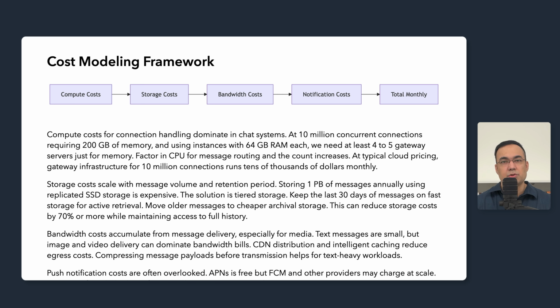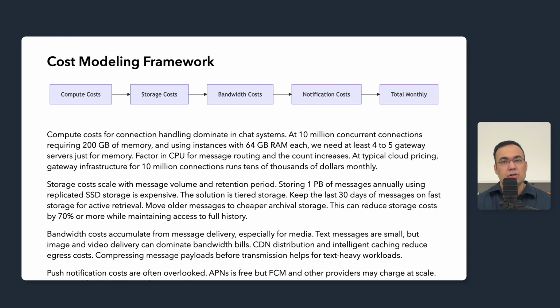This approach can reduce storage costs by 70% or more while maintaining access to full message history when users need it. Bandwidth costs accumulate from message delivery, especially for media. Text messages are small, but image and video delivery can dominate bandwidth bills. CDN distribution and intelligent caching help reduce egress costs. Compressing message payloads before transmission helps for text-heavy workloads.